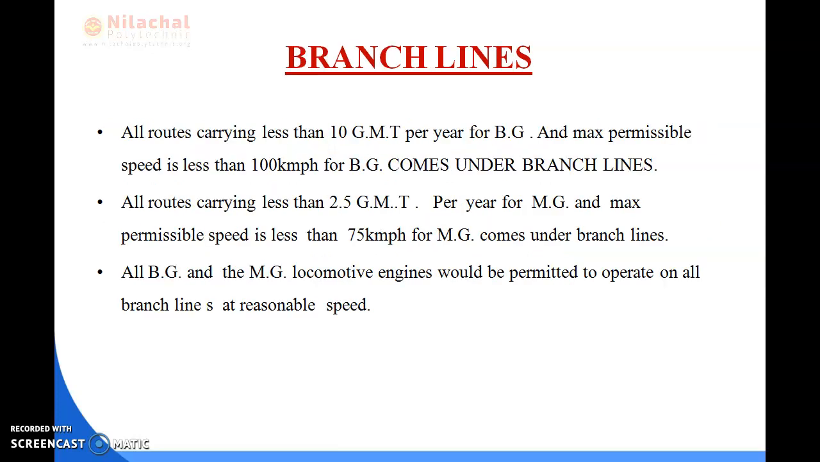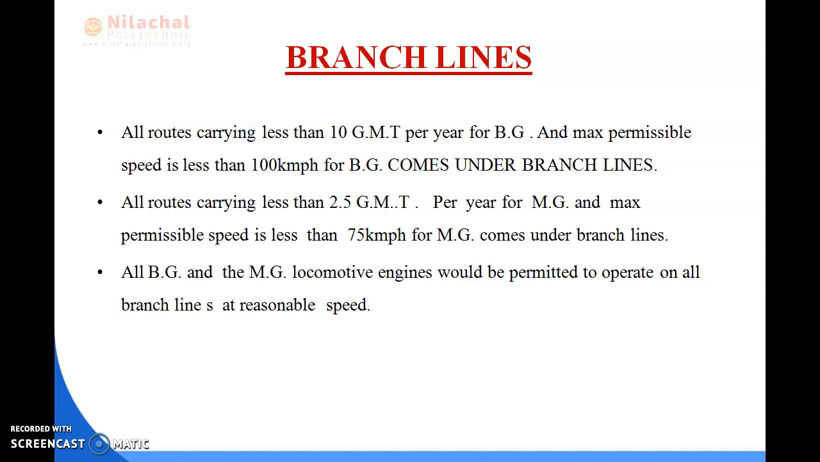Next, come to the next slide, your branch lines. All the routes which carry less than 10 GMT are branch lines. Basically it is a secondary railway line. Branch lines run between small cities, and all the routes which carry less than 10 gross million tonnes per year under broad gauge, with a maximum permissible speed of less than 100 kilometers per hour for BG, come under the branch line.